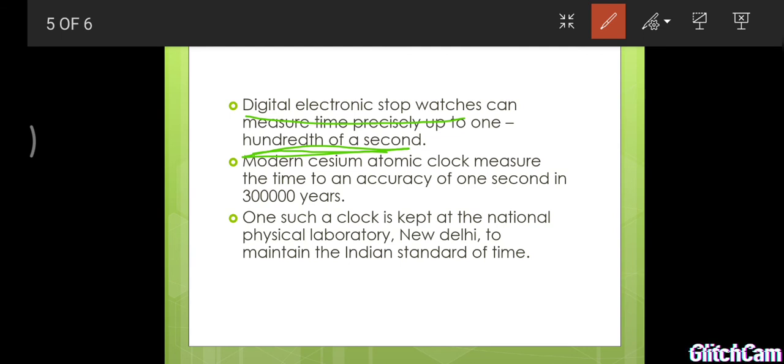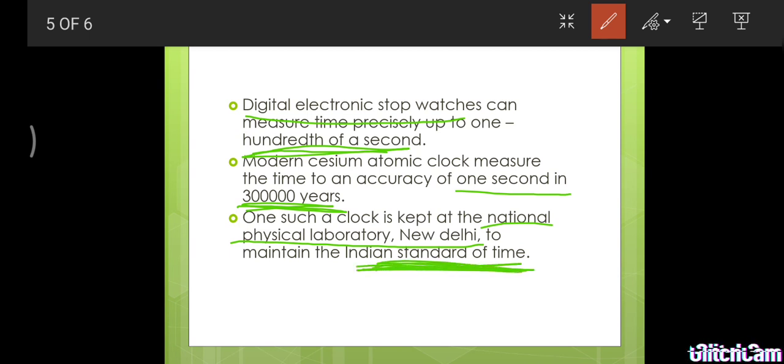And the modern cesium atomic clock measures the time to an accuracy of 1 second in 3 lakh years. This type of working atomic clock is still present in our National Physical Laboratory at New Delhi. With the help of this clock they maintain the Indian Standard Time.